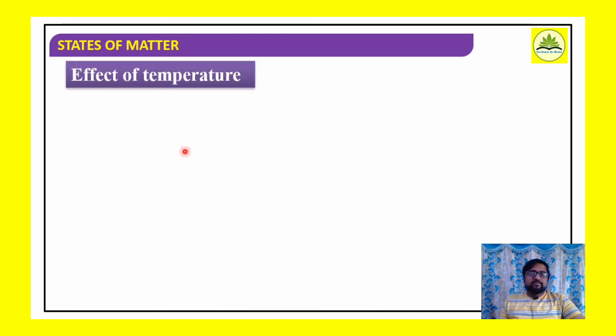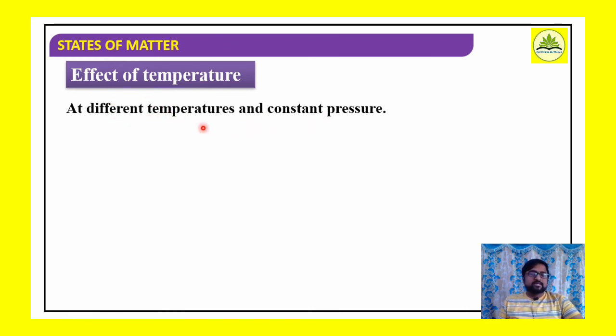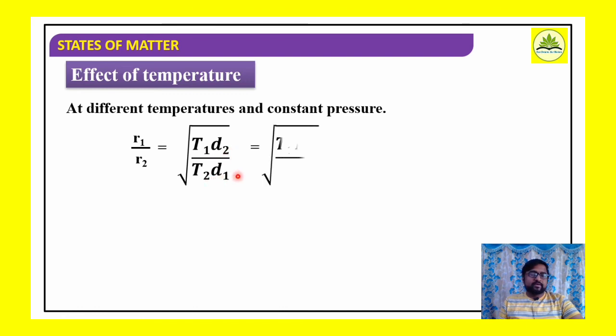Now if I consider the effect of temperature, at different temperatures and constant pressure, the temperature is variable but pressure is kept constant. In this case R1 by R2 is equal to square root of T1 D2 divided by T2 D1. What is the relation we get? At different temperatures but keeping pressure constant, R1 by R2 will be equal to square root of T1 D2 by T2 D1, which is also equal to square root of T1 M2 divided by T2 M1.